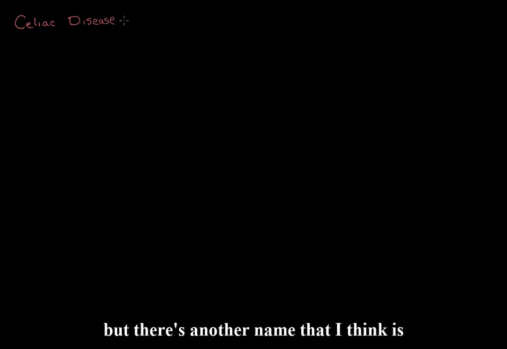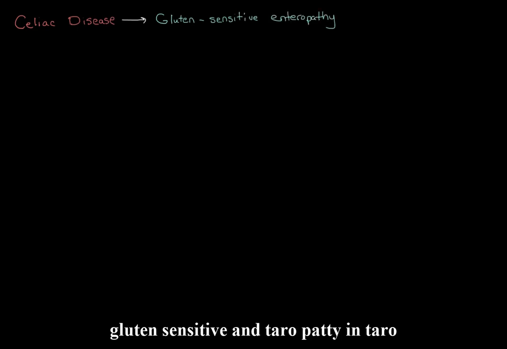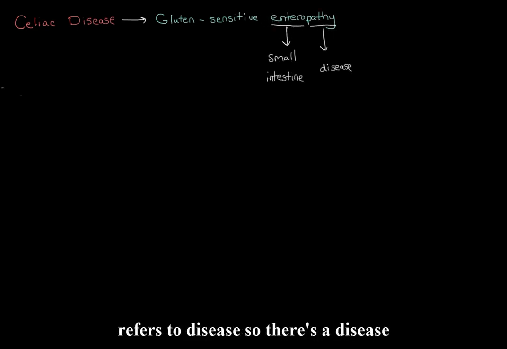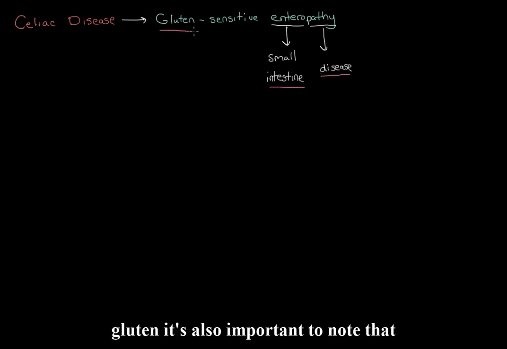The name celiac disease doesn't actually tell us much about what the disease does. But there's another name that I think is a little bit more informative, and that's gluten-sensitive enteropathy. Entero refers to small intestine, and pathy refers to disease. So there's a disease of the small intestine that's caused by gluten.